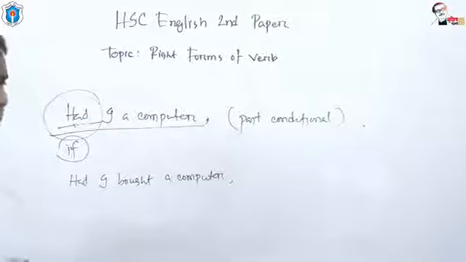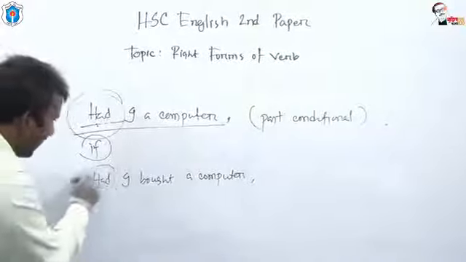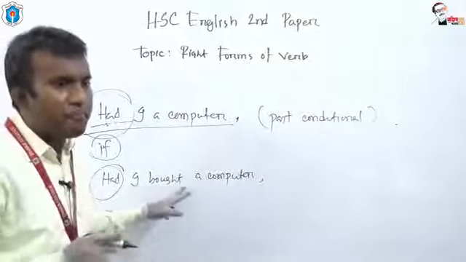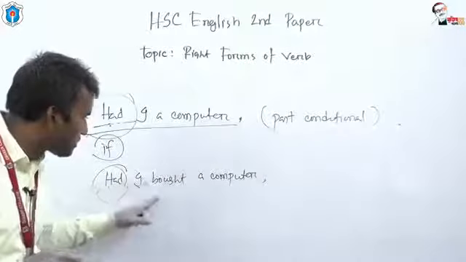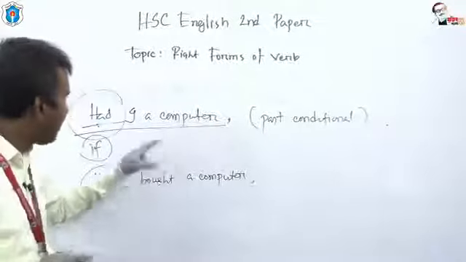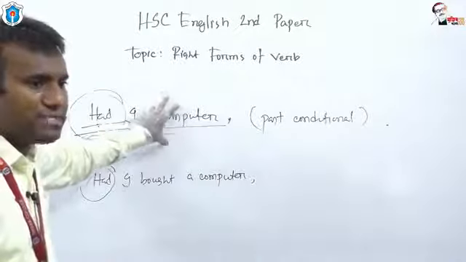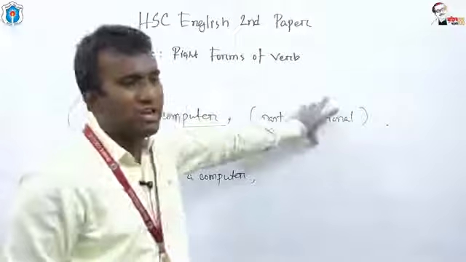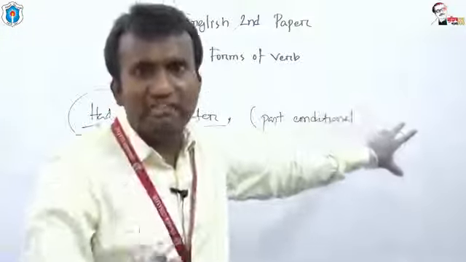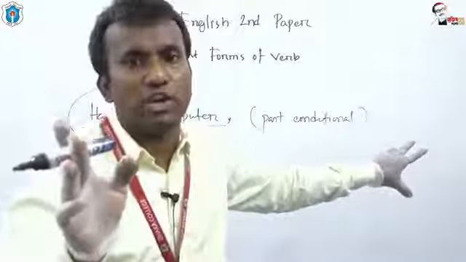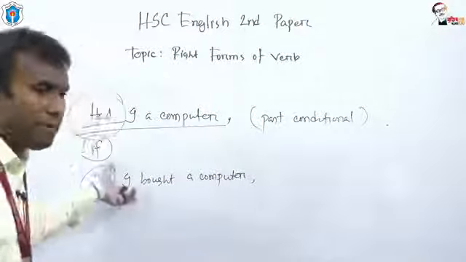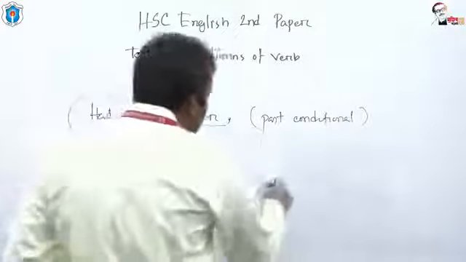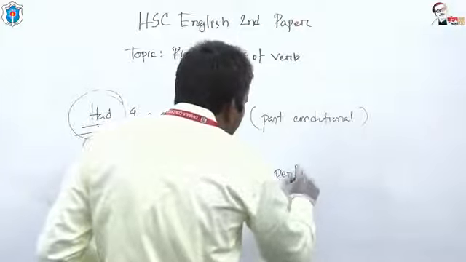Look at this, the had related part has become past perfect because I have used the past participle form. If the had related part becomes past indefinite, you have to use past conditional because past indefinite has a relationship with past conditional. If the had related part becomes past perfect, you have to use perfect conditional.